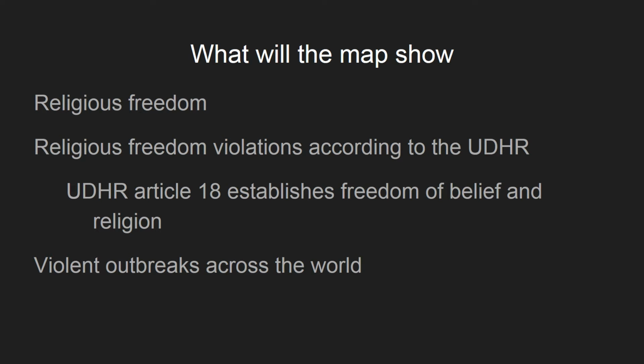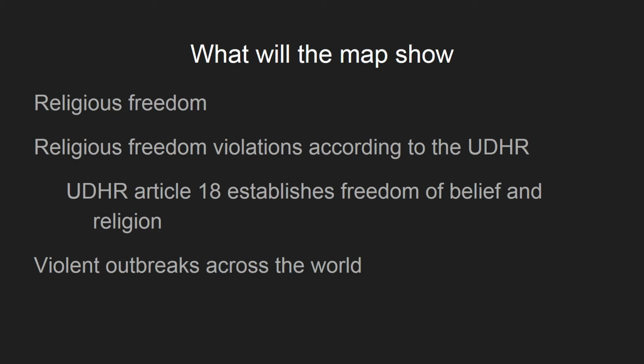So, I have three separate maps, one to show the degree of religious freedom that countries around the world have. Another shows what kind of countries are making violations according to the Universal Declaration of Human Rights. Now, these violations don't have any real ramifications because it's not a binding document, it's just a declaration. And specifically looking at Article 18, which establishes the freedom of belief in religion.